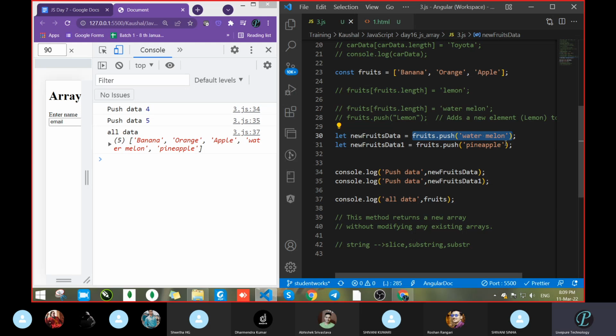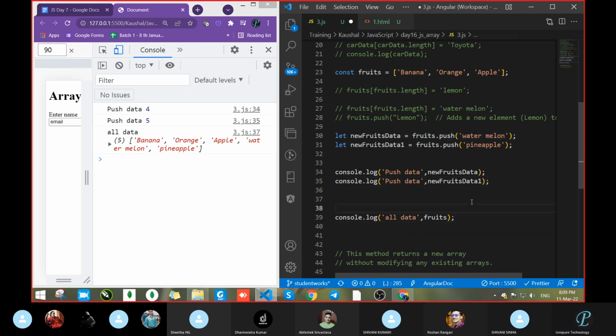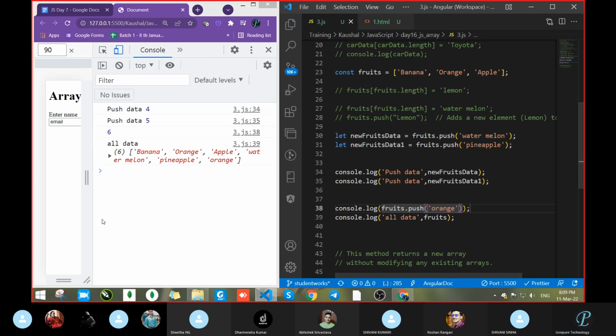Tell me. I will write one line here. Let's do this. What is the fruit name? Any fruit? Orange. Let's save and see what we got.